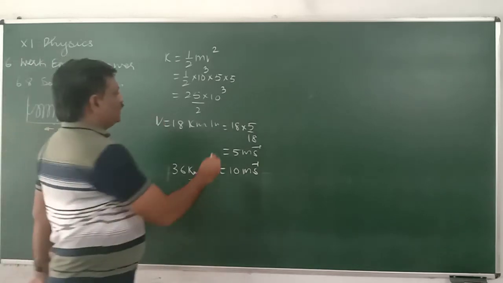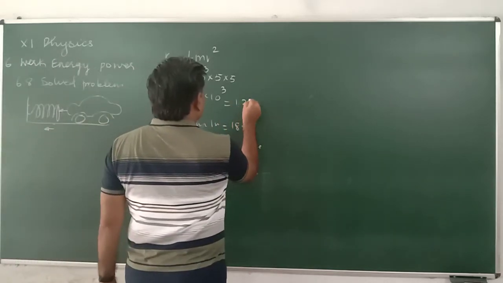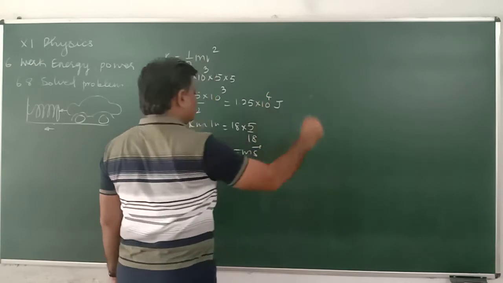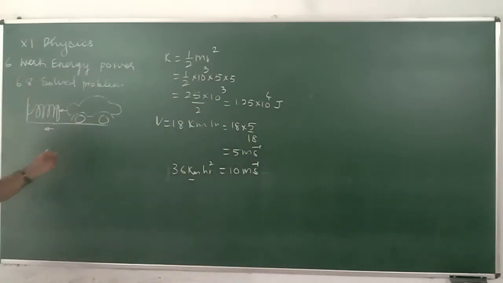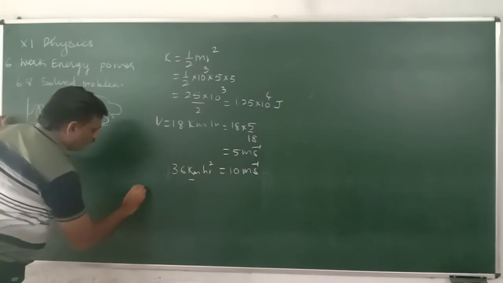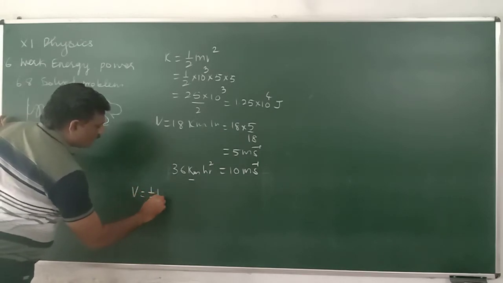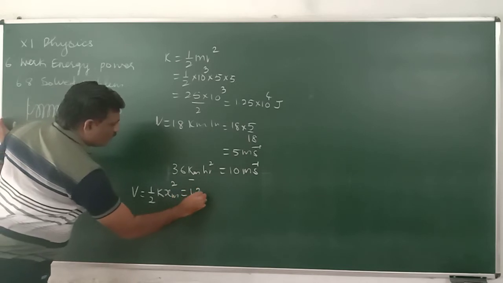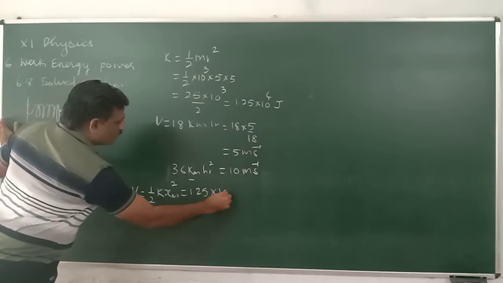Now the kinetic energy became 1.25 × 10^4 joule. This energy is converted into potential energy. B is equal to half k xm square, which is equal to 1.25 × 10^4.